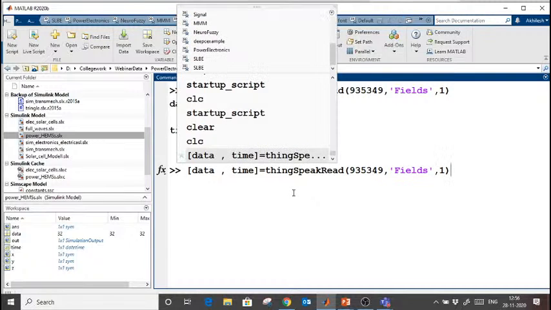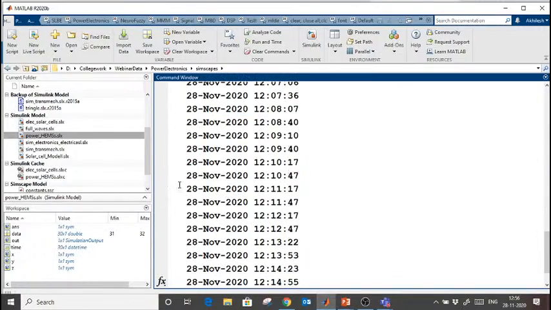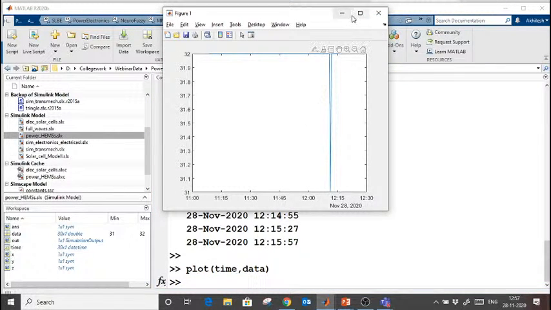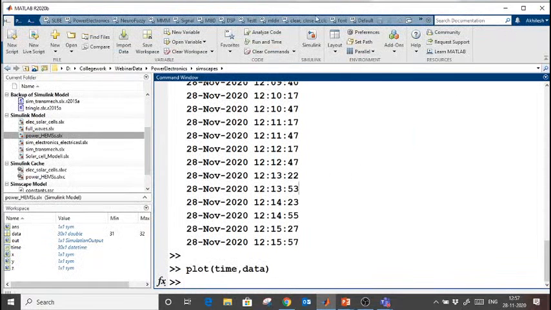Let's say I want this data from field 1, and I don't want only one point, but a number of points. Let's say I want 30 data points. When I run this, I will get that data here. So I have this date and time. If I plot time and data, I can visualize it. See, this is the temperature and how it is varying, the last 30 data points as they were logged. Once you have data, you can do some kind of analysis on it, right?